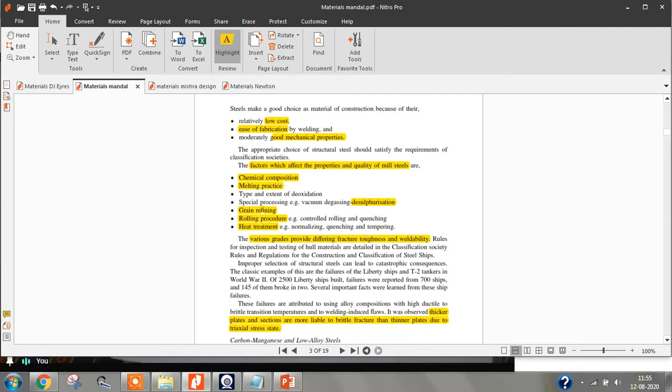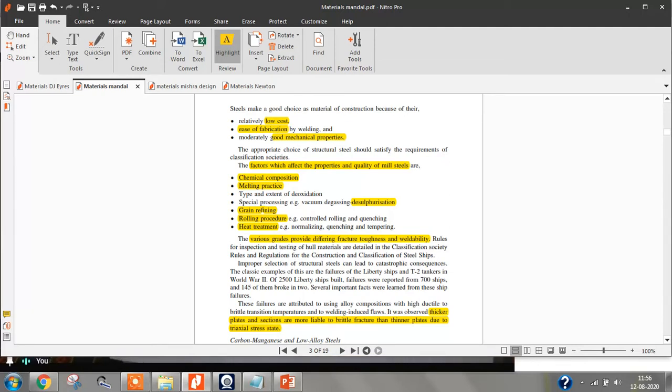When the sulfur content and phosphorus content is more in the steel, then again it is more prone to corrosion, and weldability also decreases. So these three should be kept in a limit. But for high strength steel, we try to increase the carbon to a range of like 0.22 percentage. This percentage of carbon you see in high tensile steel. So this is all about composition. The mechanical properties of steel depend on the chemical additives you add.